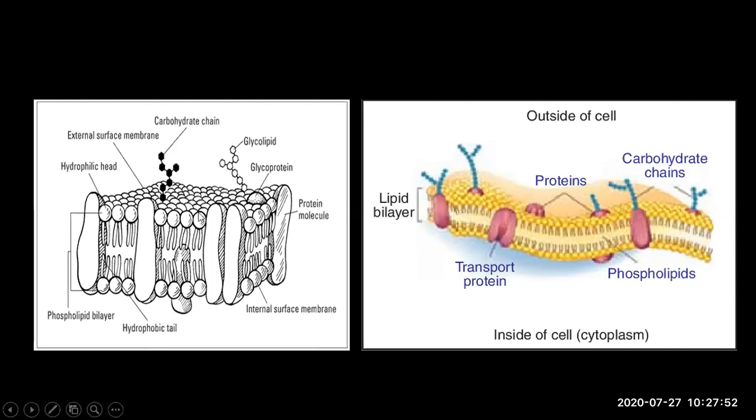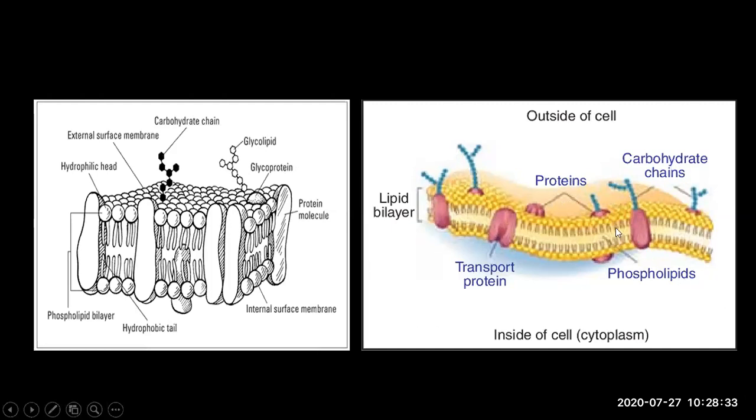So these are the protein molecules, and then there are glycoproteins and glycolipids. I have to tell you, the carbohydrate portion attached to a lipid is called a glycolipid, and the carbohydrate which is attached to a protein is called a glycoprotein. I repeat, the carbohydrate chain attached with the protein molecule is called a glycoprotein. But if it is attached to a lipid molecule, it is called a glycolipid.